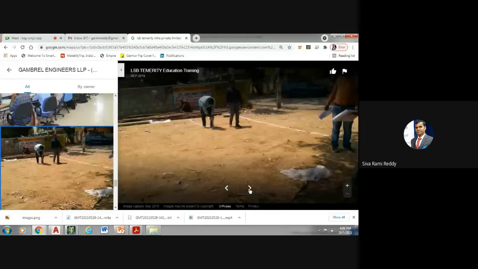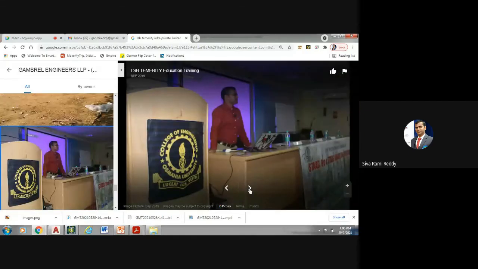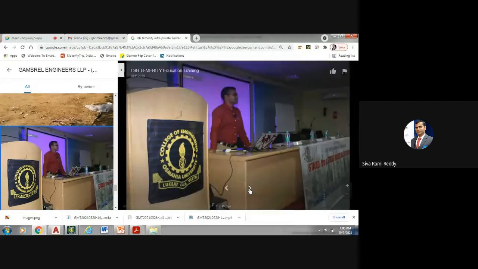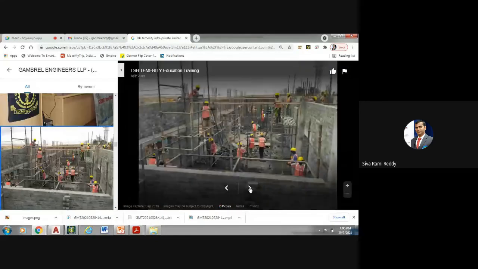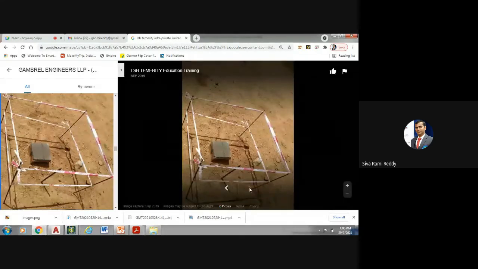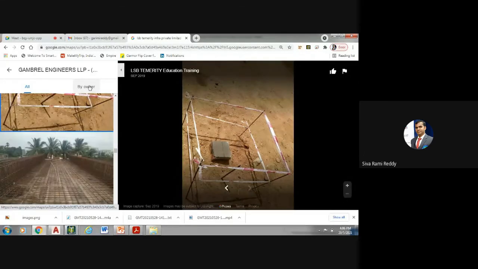So this is also one of the things. This is how we also get involved. This is from Osmania University when we conducted a live workshop on ETABS and then STAAD. This is the building that is constructed in Anantapur district. This is what is called a reference benchmark kind of thing.